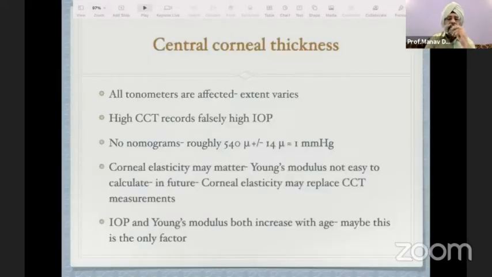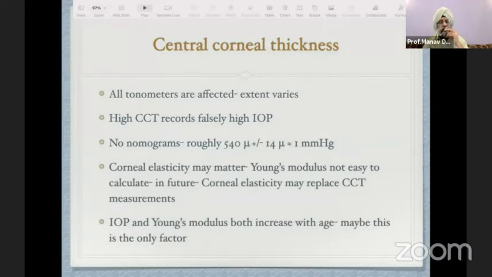Now the factors which affect measurement: corneal thickness affects all tonometers, though the extent may vary, even DCT is affected. High CCT records a falsely high intraocular pressure. There are no nomograms, but as a rule of thumb, we can say that 14 micron of thickness affects 1 millimeter of mercury, and the standard corneal thickness is 540 micron. Corneal elasticity is a very important factor, and it may replace central corneal thickness measures once its measurement becomes easier and financially viable for doctors.